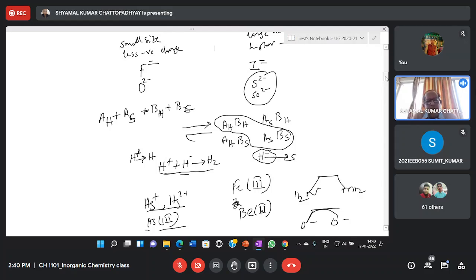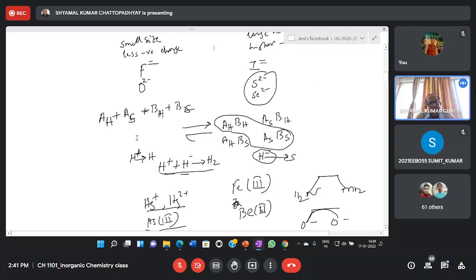Now the rule for hard soft acid base theory is that when given a preference, suppose we have a hard acid and in a reaction vessel you have a soft base and a hard base. Then the rule is hard prefers hard and soft prefers soft. That means hard acid prefers hard base, soft acid prefers soft base.